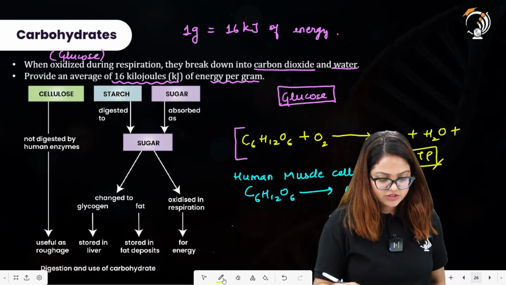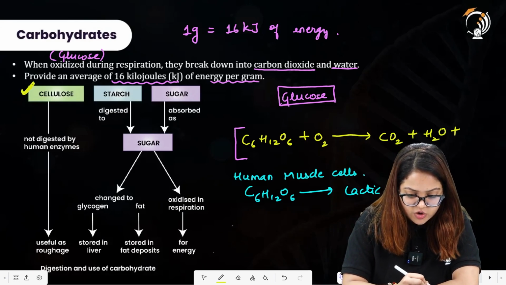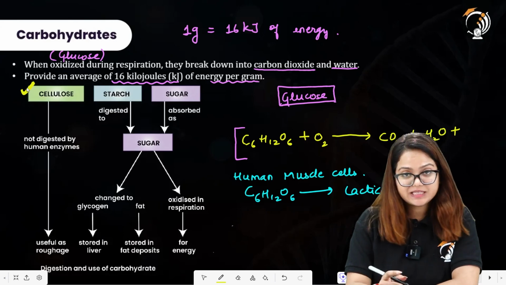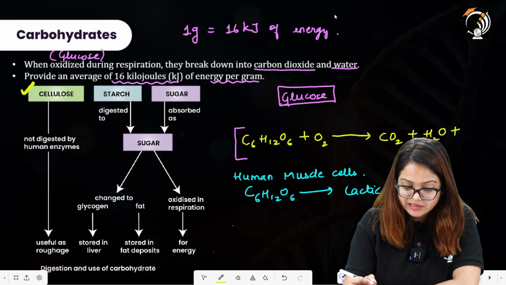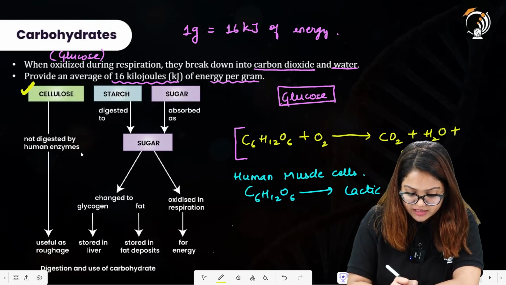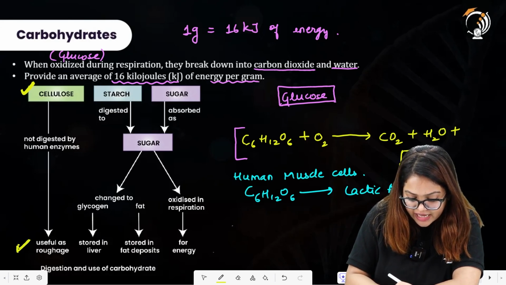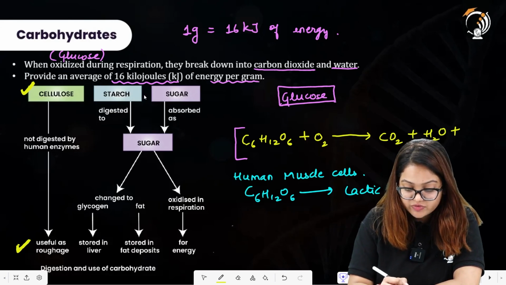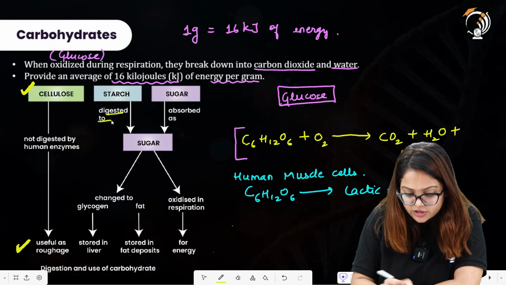Now let us consider this chart over here. Cellulose is a complex carbohydrate made of glucose in plants, because the cell wall in plants requires cellulose. It is not digested by human enzymes, but it is useful as roughage, as it provides us with plant fibers.